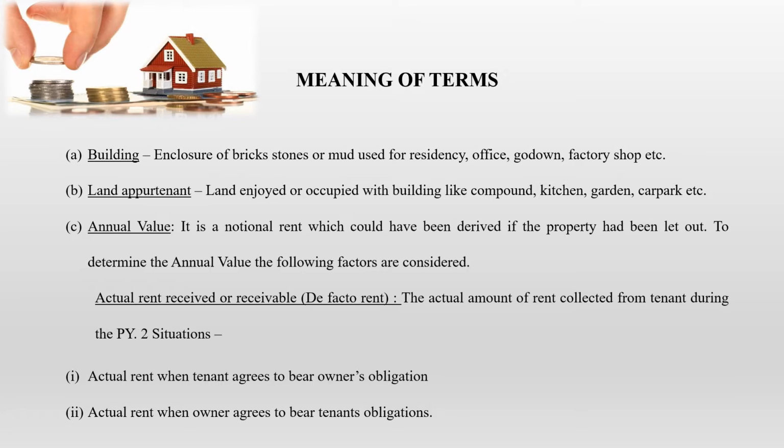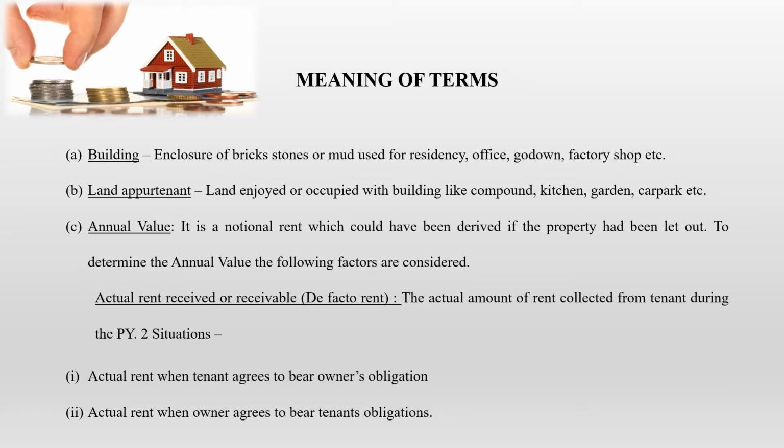Number 2 is land appurtenant. Land enjoyed or occupied with building like compound, kitchen, garden, car park, etc. So just a land where there is a building, like a small compound or a kitchen or a garden, only that will be there in the land. That is called a land appurtenant.